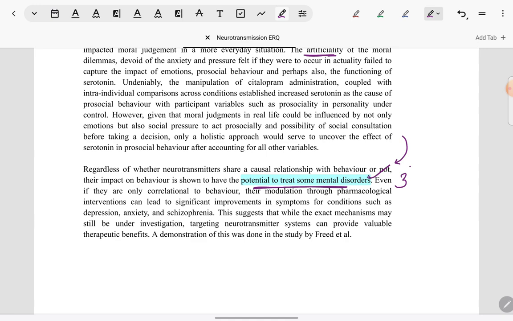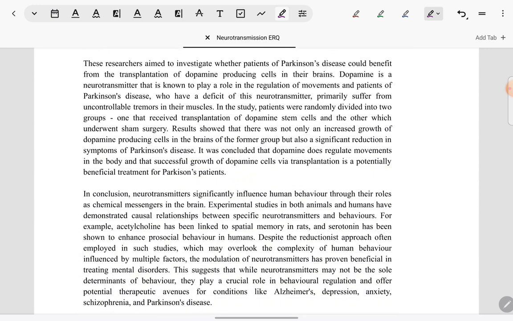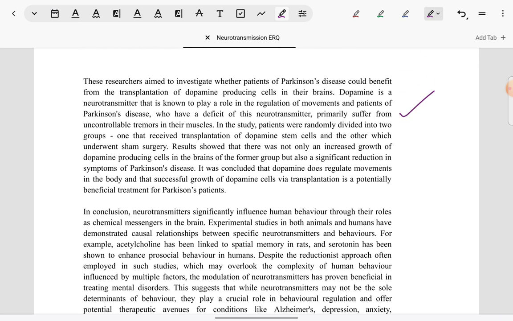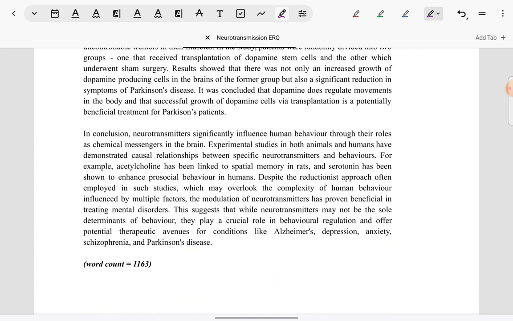So for this argument, the third one also, there is a study by Fried et al., which is described in again the same format from aims to conclusion, and the critical evaluation is inherent in it. So that also counts for good focus on the question. The answer does not stray towards unnecessary extra critical evaluation of the study, which would not be relevant to the discussion point made. Finally, there is a conclusion which just summarizes all the arguments that are made.